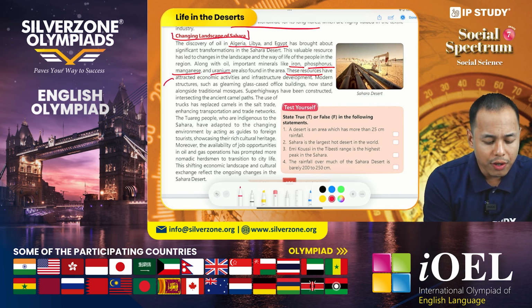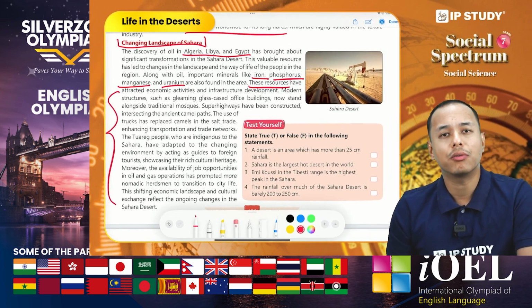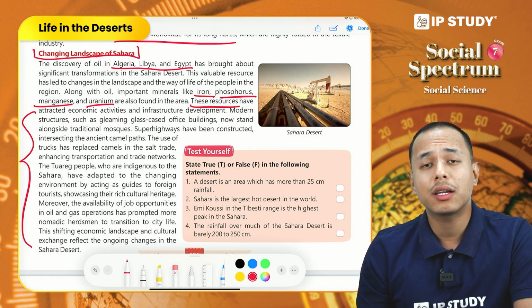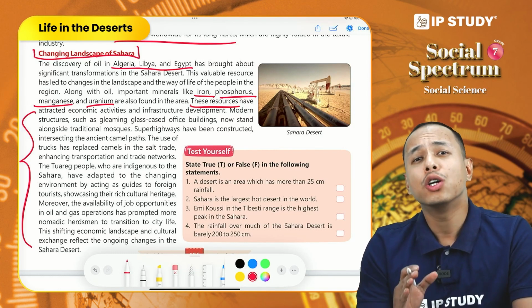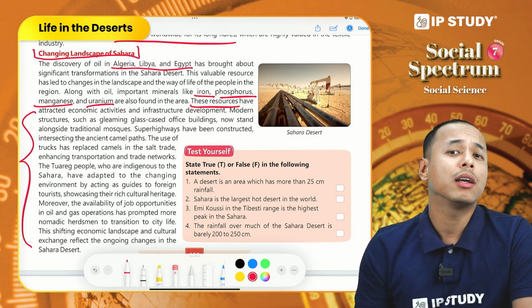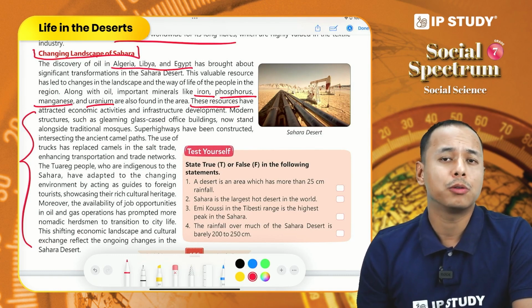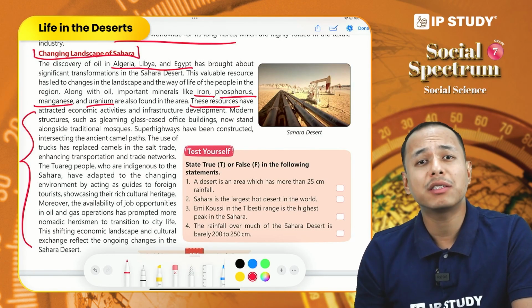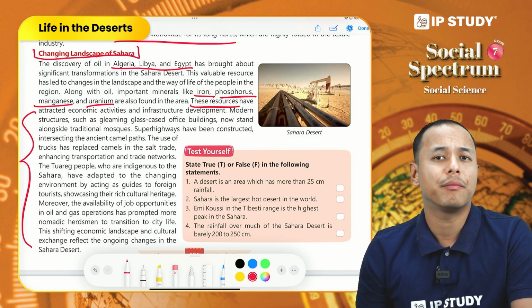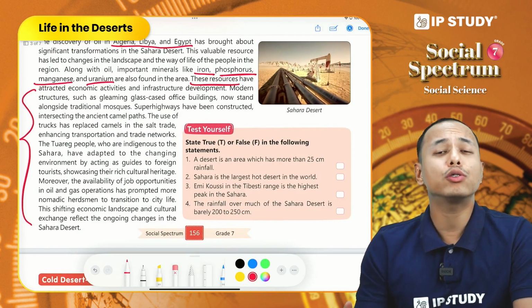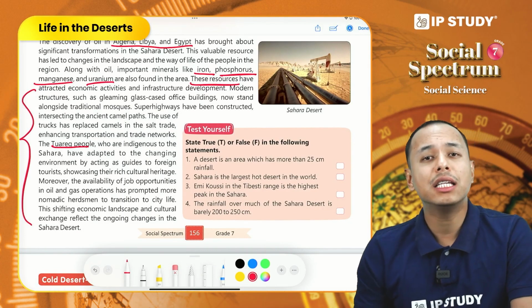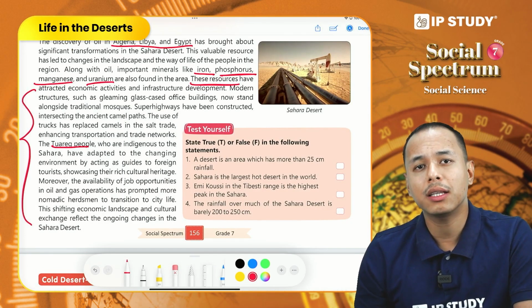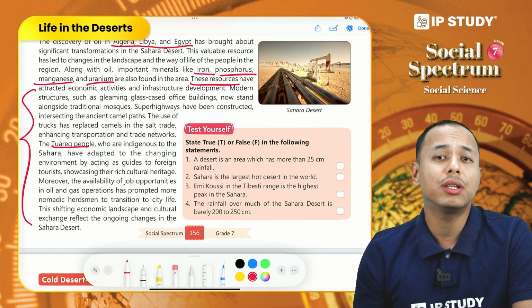So what kind of infrastructural development are we talking about? Today in the Sahara region, we can see tall glass office buildings. We can see superhighways along the ancient camel path. Today the camels have been replaced by trucks in the salt trade, and the people have also adapted to this change. The Tuaregs, the indigenous people of the Sahara region, are now acting as guides to foreign